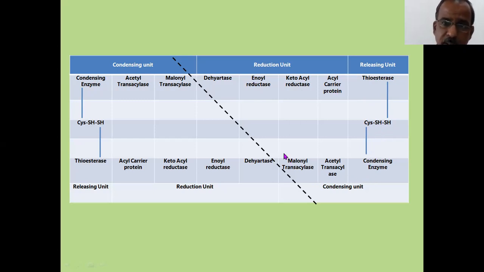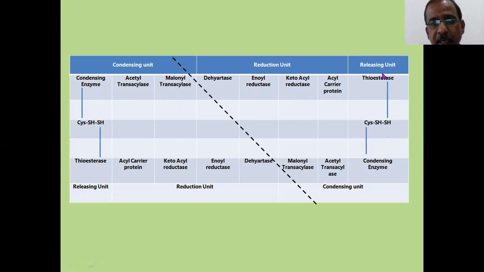So this is one unit which contains these 3 domains, and there is another unit of the dimer. So this is one unit, and one more unit is this, again with condensing, reduction, and releasing units. They are connected. Once the condensation is completed, the reduction will take place.